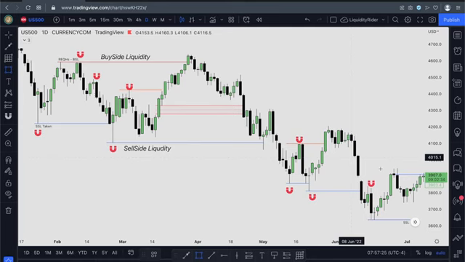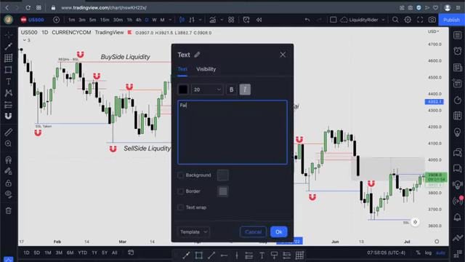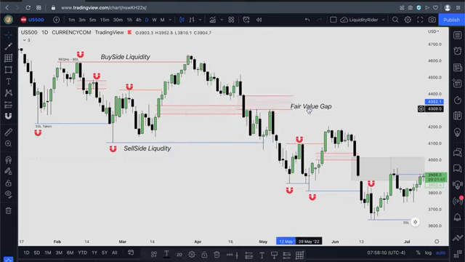Fair value gap is when price moves too quickly or too fast in one direction, creating a gap inside the candlesticks. Usually the price will move back or retrace to fill those gaps. Fair value gap is often a very good entry point.